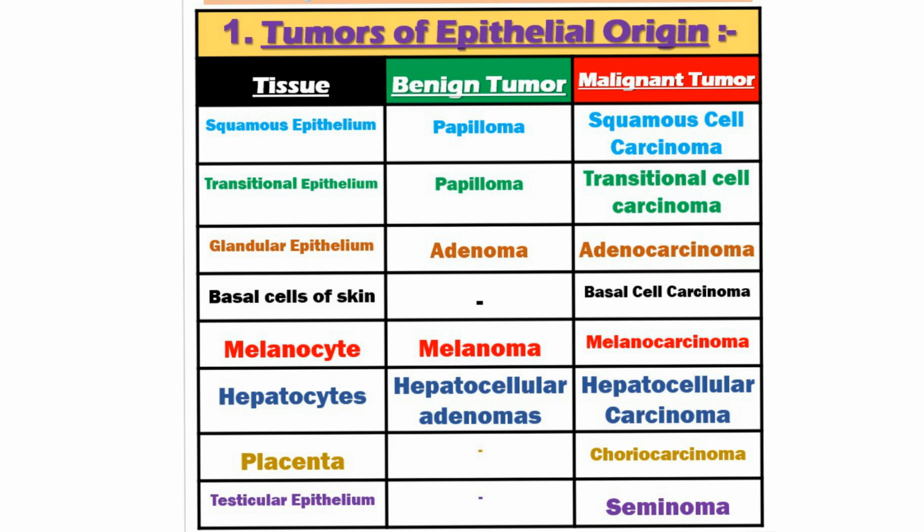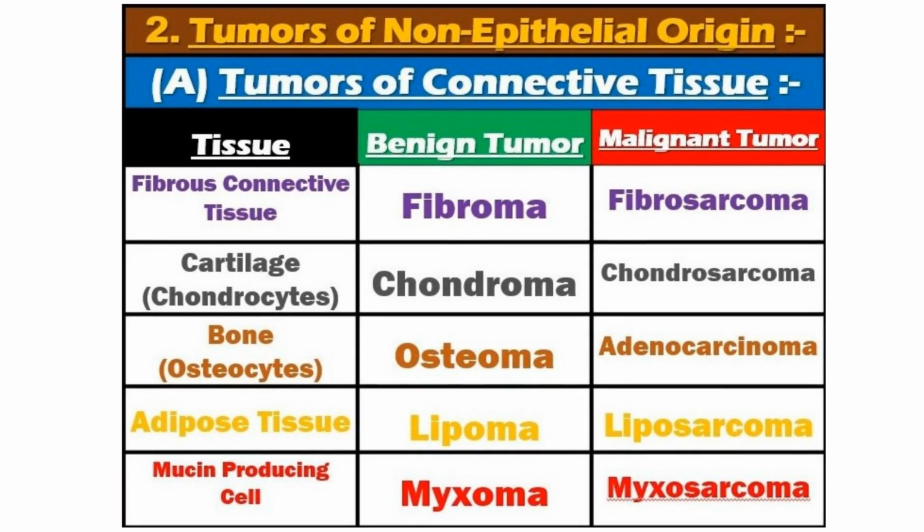Seventh one is placenta. Its benign form doesn't exist. Its malignant form is known as choriocarcinoma. Eighth one is testicular epithelium. Its benign form doesn't exist. Its malignant form is known as seminoma. Second type is a tumor of non-epithelial tissue, or mesenchymal origin.